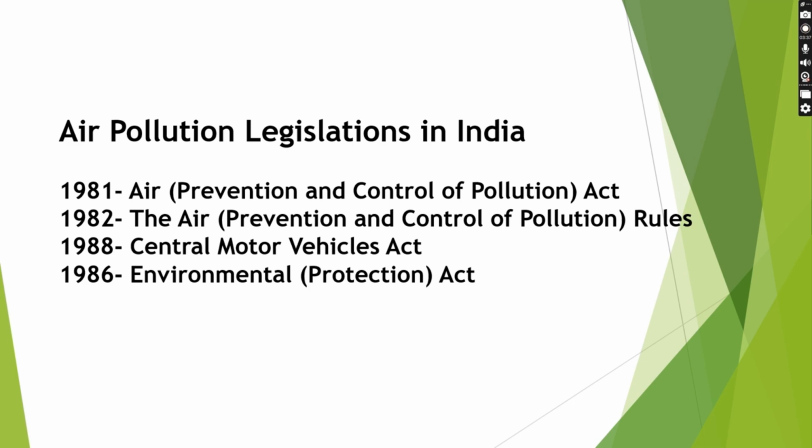Air pollution legislations in India. In India, there are four acts which come under air pollution. From 1981, the Air Prevention and Control of Pollution Act came. In 1982, the Air Prevention and Control of Pollution Rules came. In 1988, the Central Motor Vehicles Act came. In 1986, the Environment Protection Act came into picture.